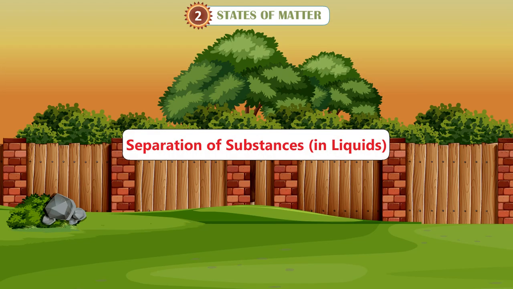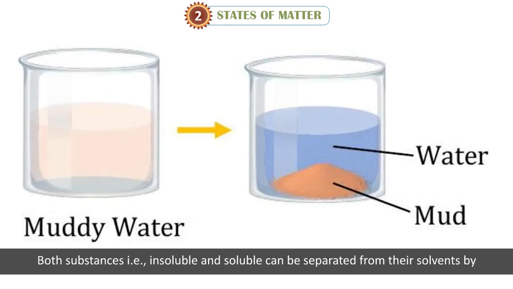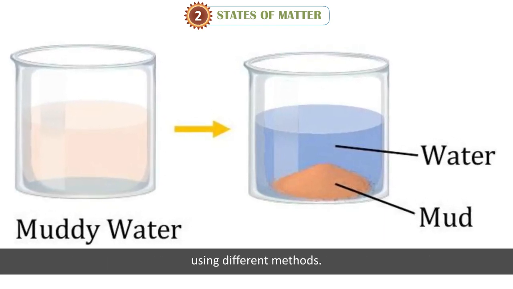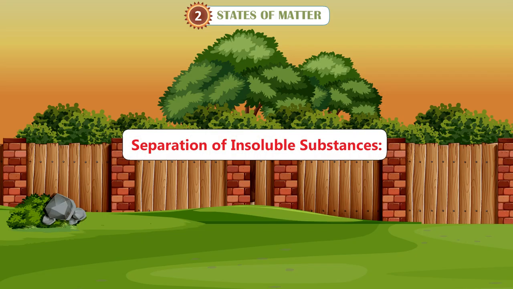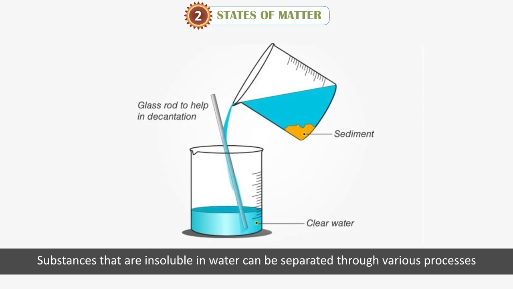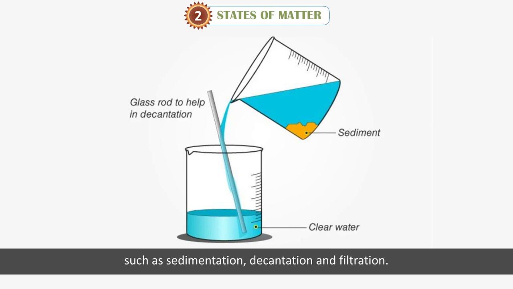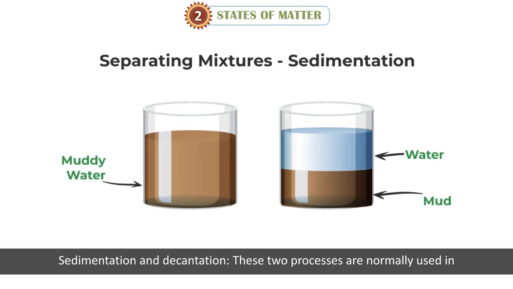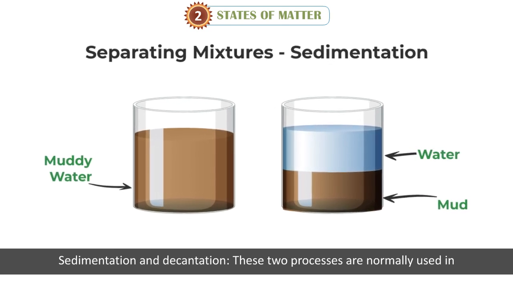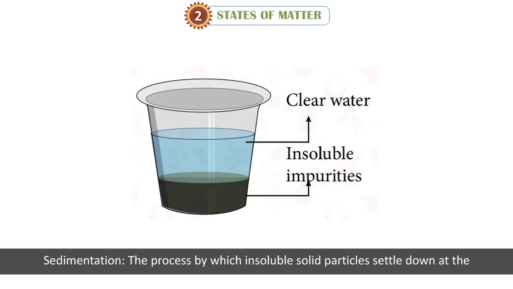Separation of substances in liquids. Both substances, that is, insoluble and soluble, can be separated from their solvents by using different methods. Separation of insoluble substances. Substances that are insoluble in water can be separated through various processes such as sedimentation, decantation, and filtration. Sedimentation and decantation. These two processes are normally used in combination to separate insoluble solid substances from a mixture of solids and liquids.